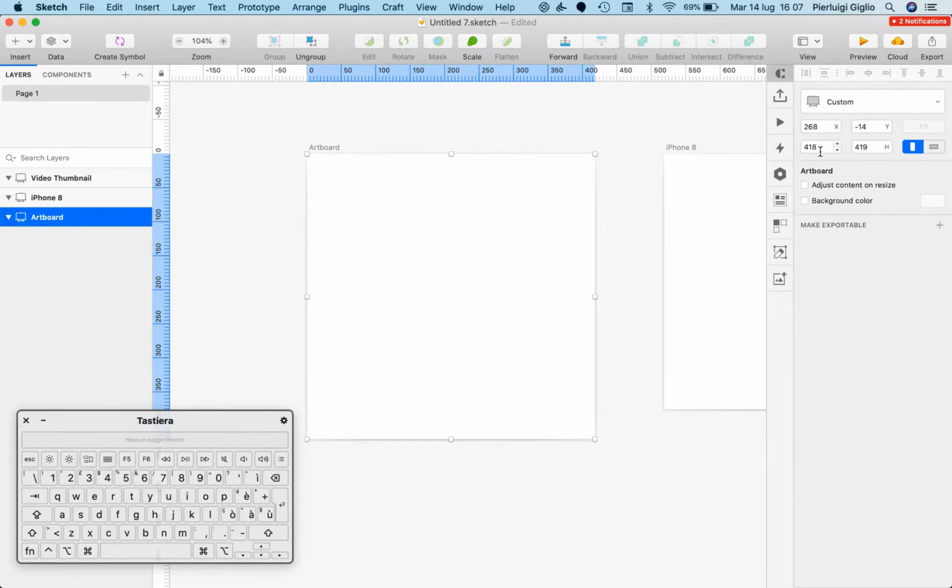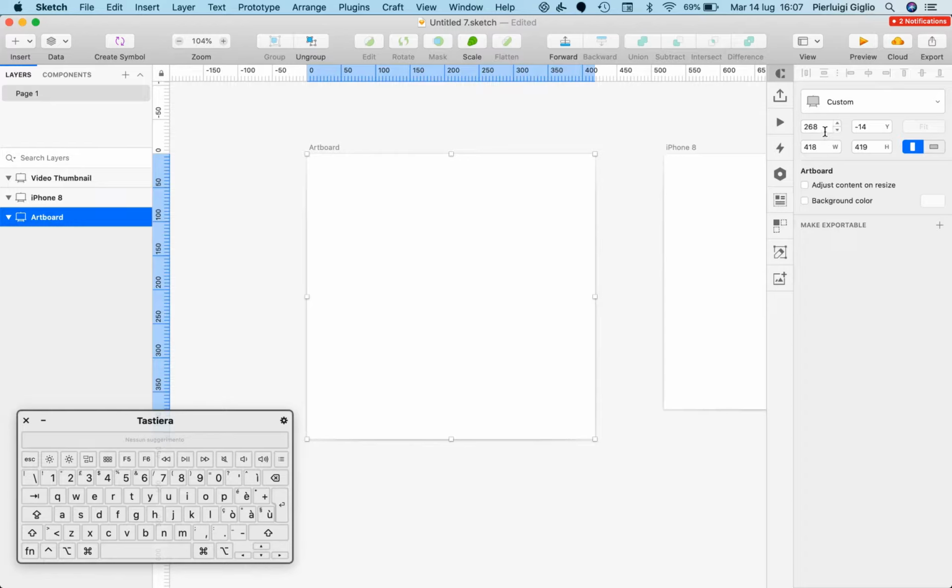So basically this is telling me that I have an artboard of 418 pixels in width and 419 pixels in height. You can always change it to portrait and landscape, which won't change much visually since it's almost a square. But this is basically something which you can leverage and adjust on the go.